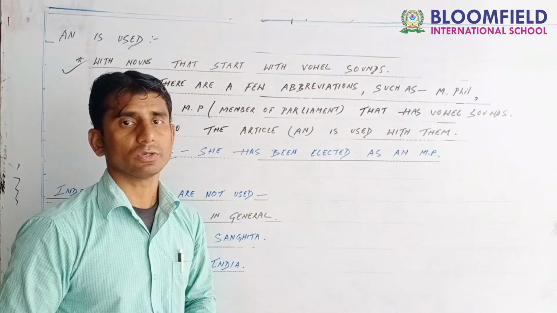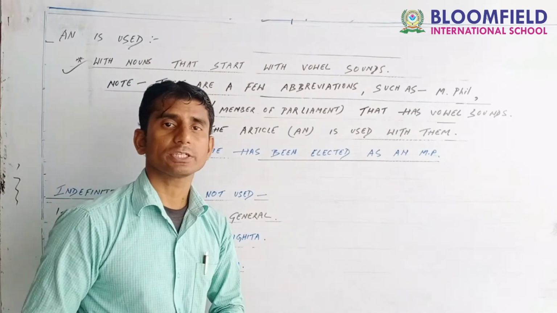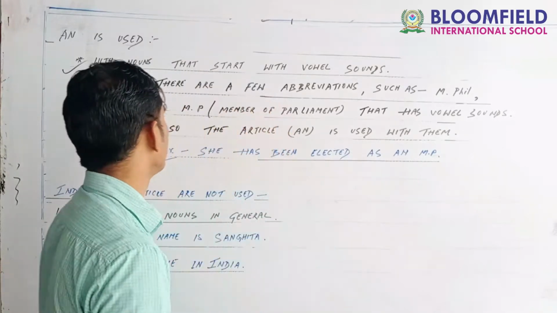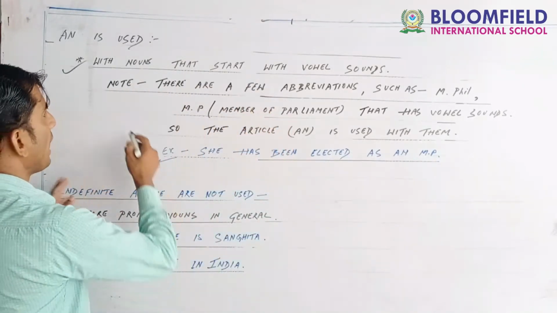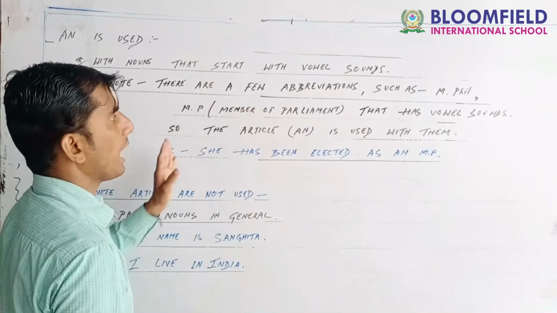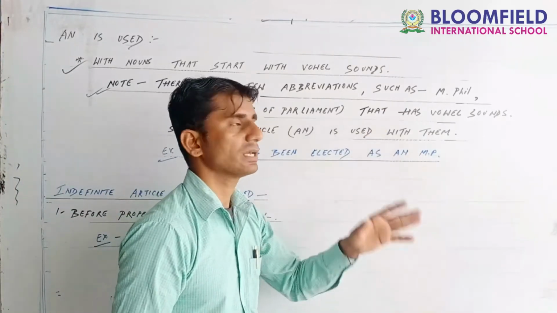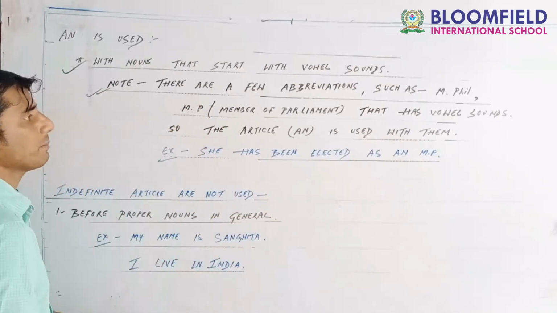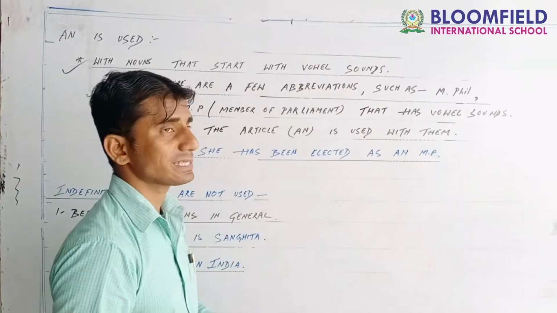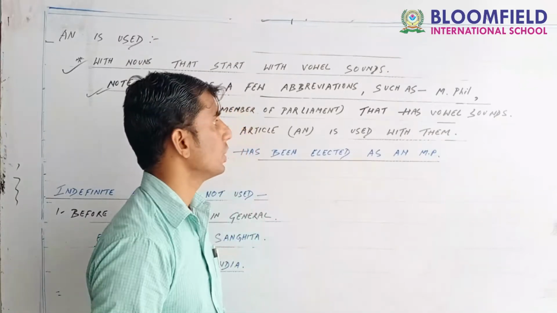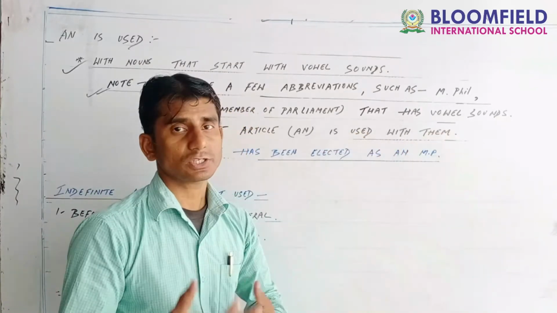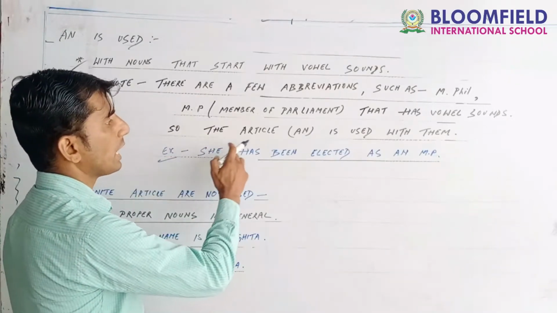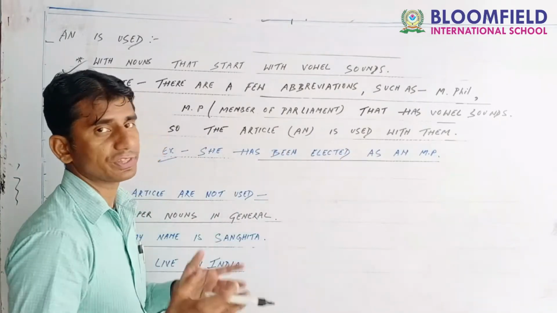Okay, vowel sound, and I had made you understand the right uses of the vowel. Now note there are a few abbreviations such as MPhil, Master of Philosophy, MP, Member of Parliament, and SP, Superintendent of Police, that have a vowel sound. Which has a vowel sound? We use an. So the article an is used with them.